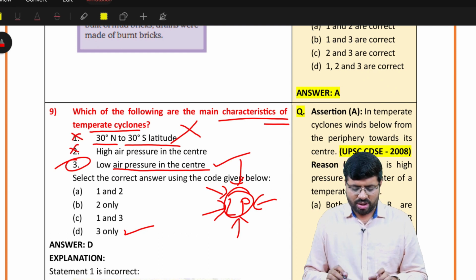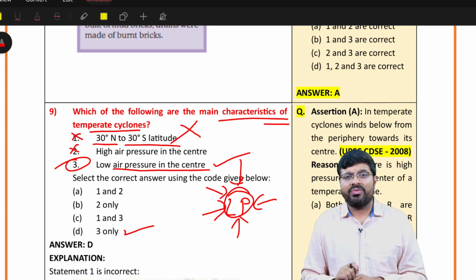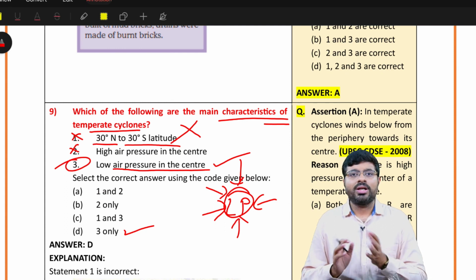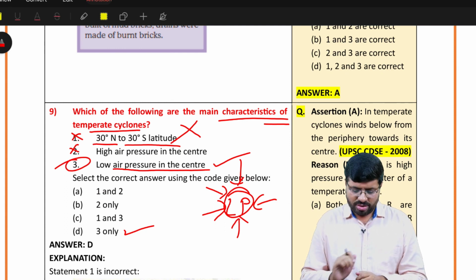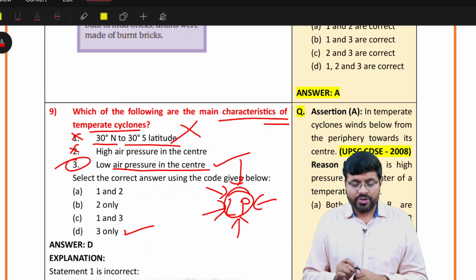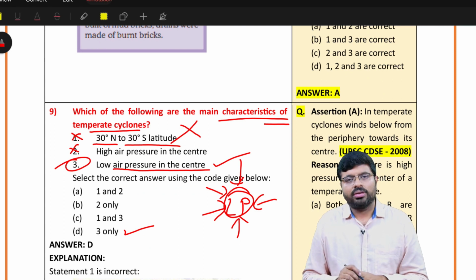Statement 1 is wrong. Another thing which I am telling you: many of you will read about tropical cyclones but will not read about temperate cyclones. Just because you haven't read, don't assume that you cannot answer. Check in this way. Maybe you know the answer, right? At least you should have eliminated statement 1.